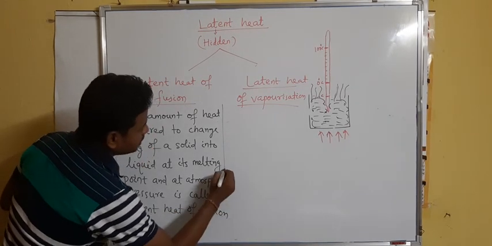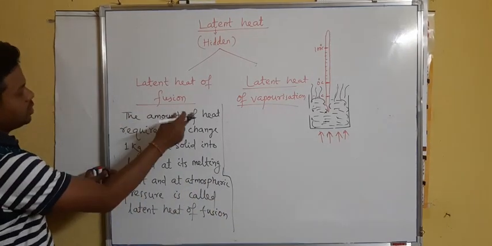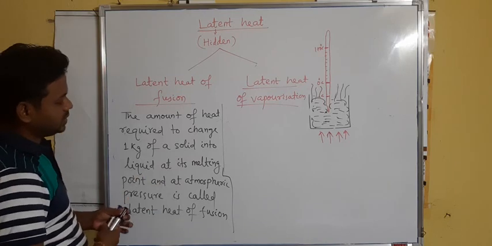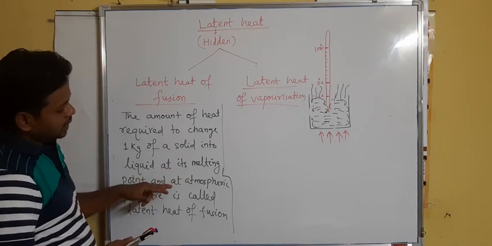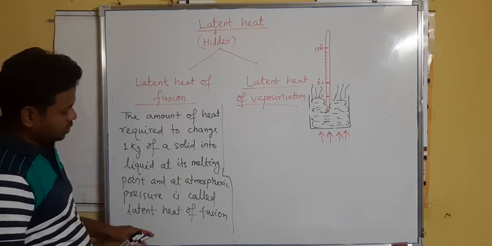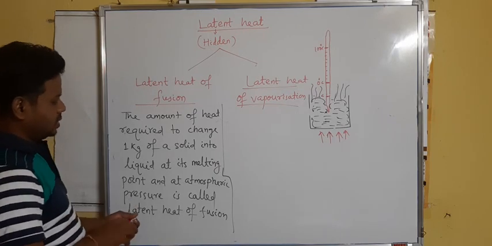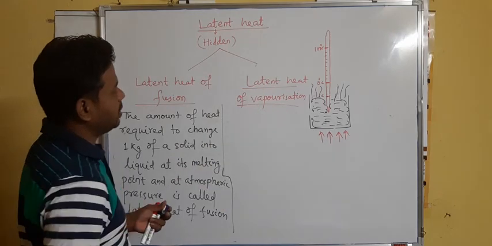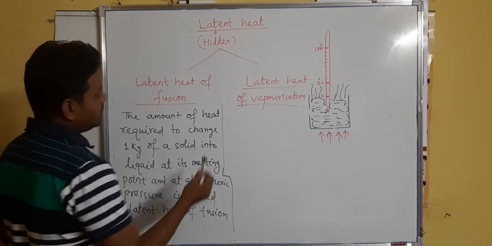Again I am repeating that the amount of heat required to change 1 kg of a solid into liquid at its melting point and at atmospheric pressure is called latent heat of fusion. And if you define the latent heat of vaporization, you just have to change the state.